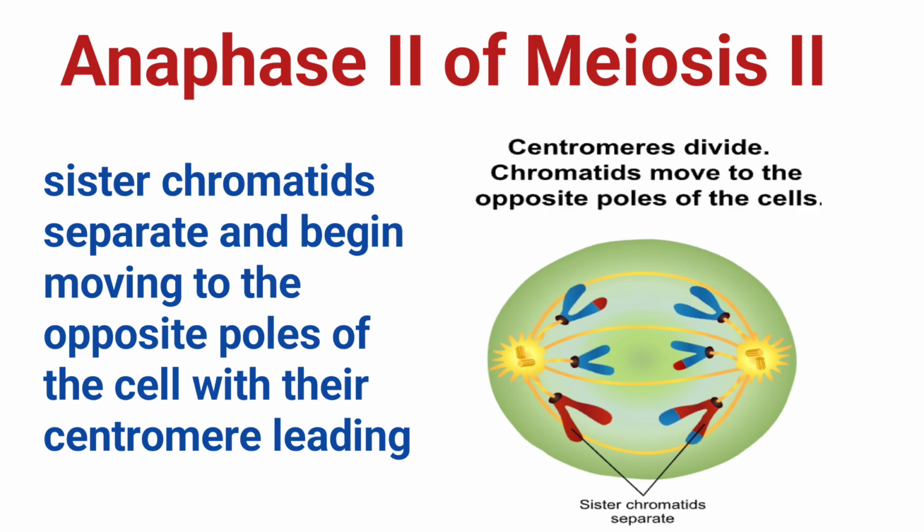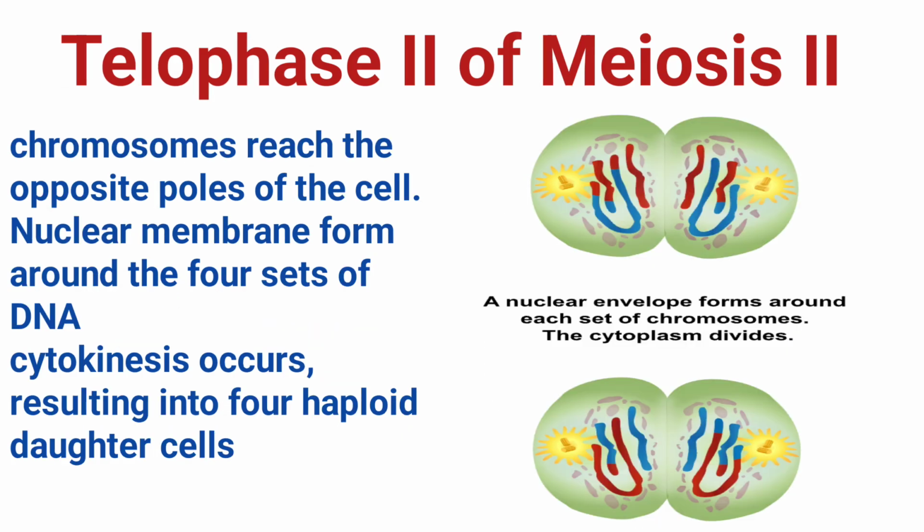Telophase 2. Nuclear membranes form around the 4 sets of DNA. The outcome is that the 2 cells of meiosis 1 divide again, resulting in 4 daughter cells in total. These cells are haploid, that is, each contains half the original number of chromosomes of the parent cell, and genetically unique due to crossing over and independent assortment.